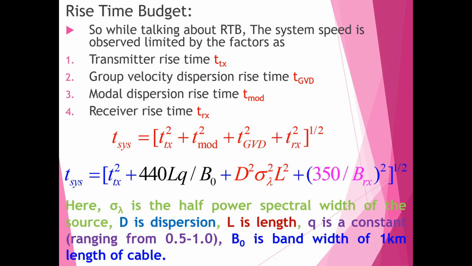So receiver rise time is equal to 350 divided by Brx, where Brx is the bandwidth of the receiver. So while deciding system rise time, we have to consider T system equal to the square root of Ttx squared plus Tmod squared plus Tgvd squared plus Trx squared.